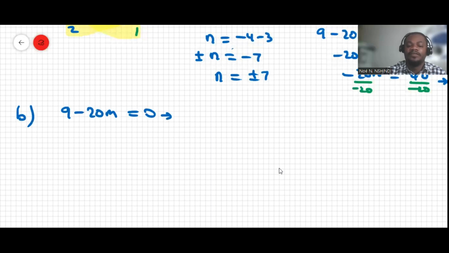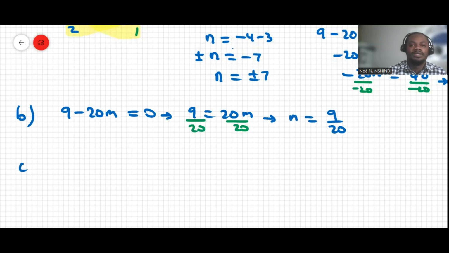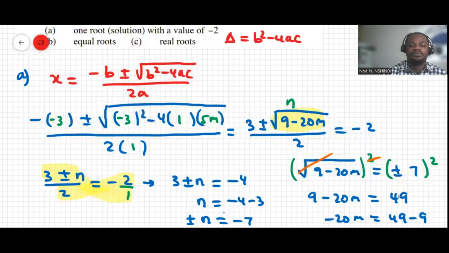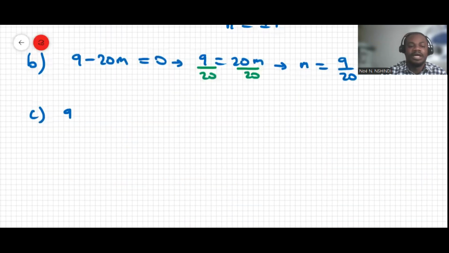This means if I move the negative 20m over, we have 9 equal to 20m, and then we divide by 20 on both sides, and this will be m equal to 9 over 20. And then part C, the question says real roots, it means that 9 minus 20m has to be greater than or equal to 0.